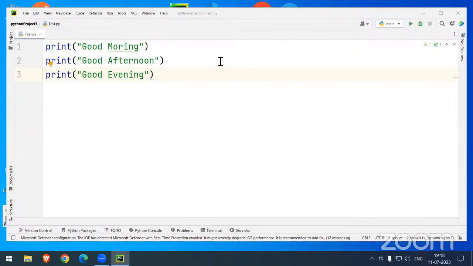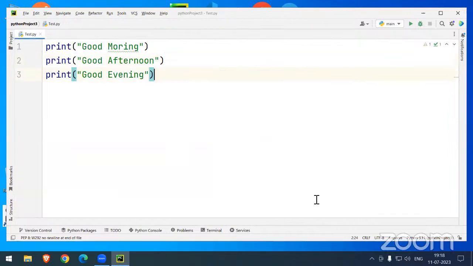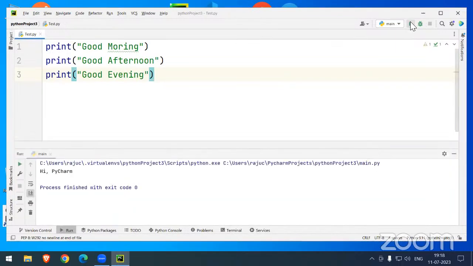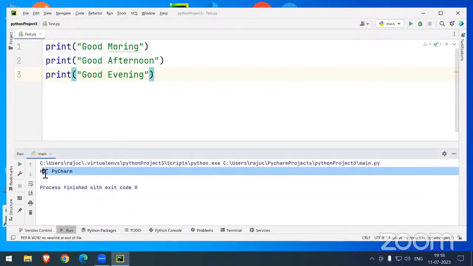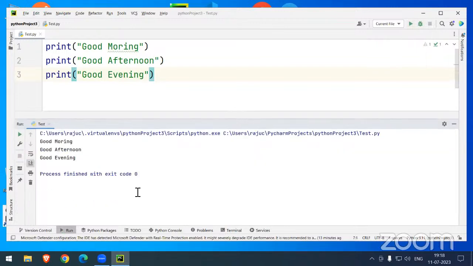Let's see. Right click here and run. Otherwise, there is a concept available here: if you click this plus symbol, you will get the answer, and now we can see the PyCharm output. Most people get confused because you are clicking this button, but what file are you running? The main file. You have to select the current file and run here. Now we can see the answer.